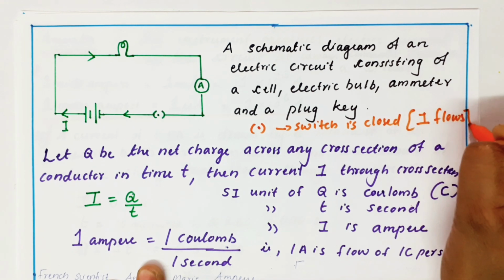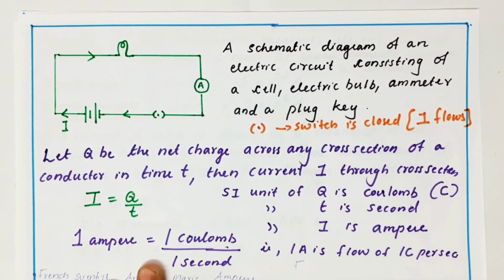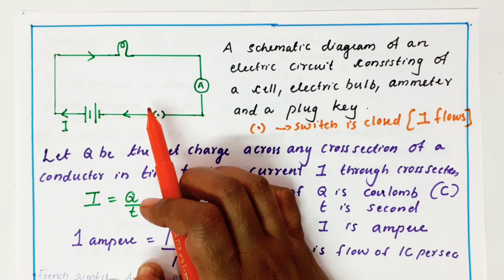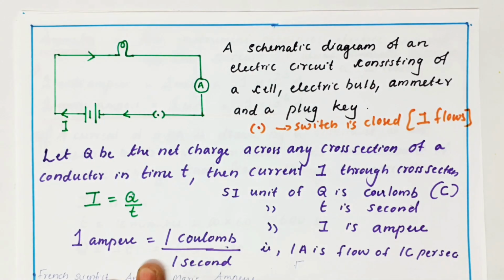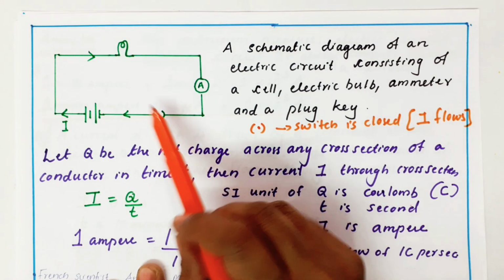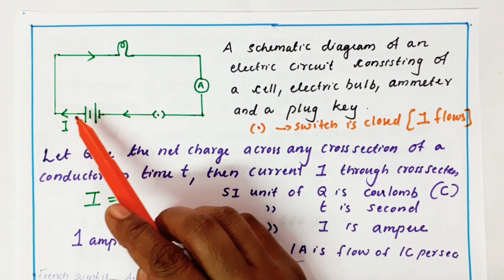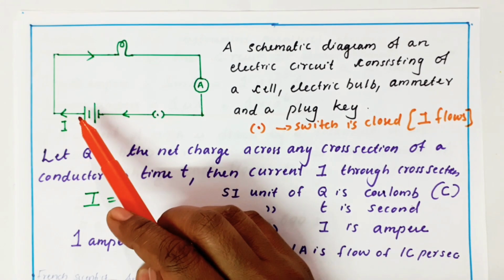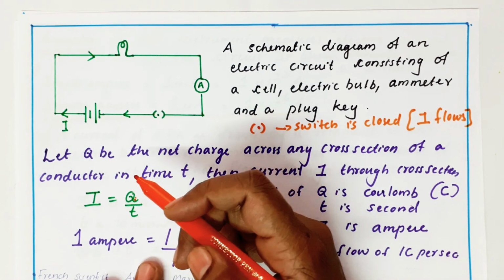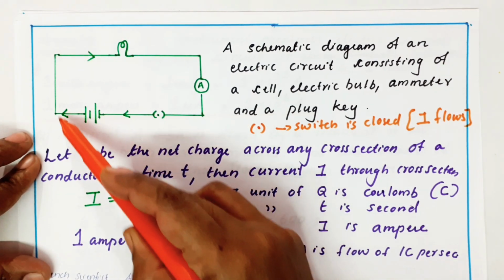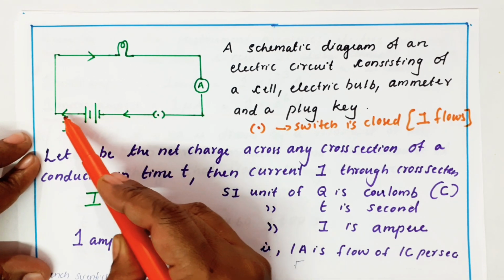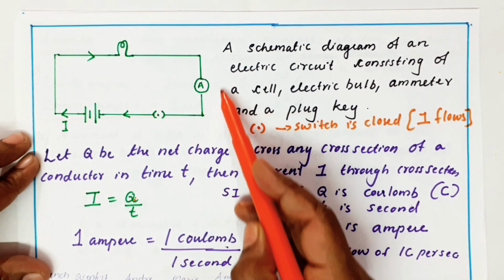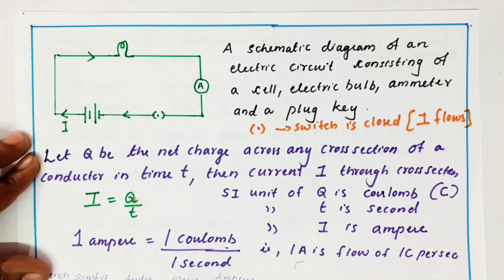The symbol of current is I. So this is a simple electric circuit: cell, bulb, ammeter and a switch. I put the switch on. So current flows from the positive terminal, because I told you just now it is taken as the direction from positive to negative. So that's what the arrow mark is going away from positive and coming towards negative.